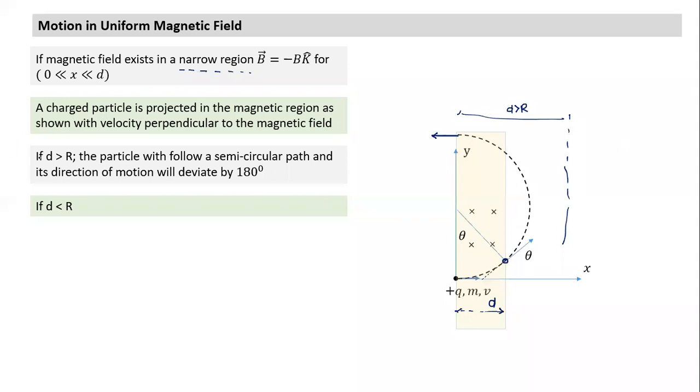If d is greater than r, the particle will follow a semicircular path and its direction of motion will deviate by 180 degrees. Is it difficult to interpret the sentence? I hope all of you understood. What will happen with d less than r? In that case, it will not be able to complete its semicircular motion. As soon as it leaves, it will have a tangential path. Can we calculate this angle theta? This is the angle of deviation. Can someone define what angle of deviation means?